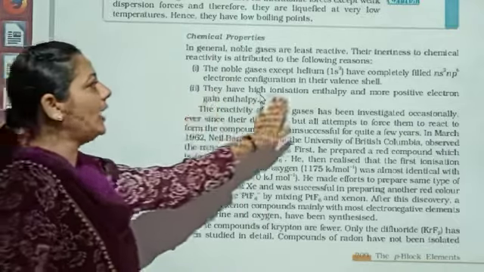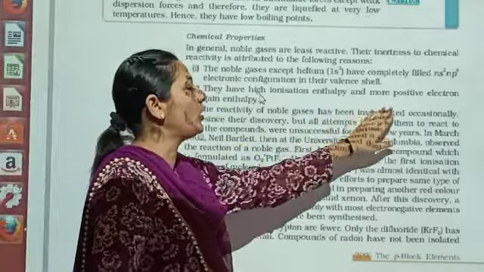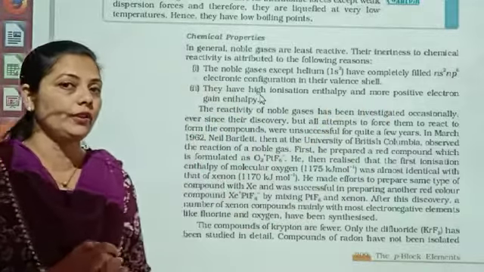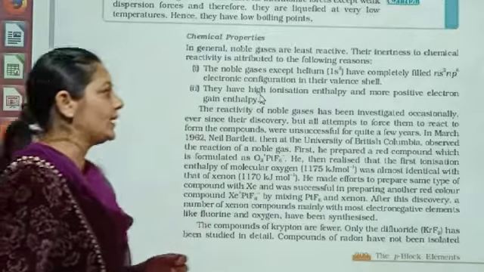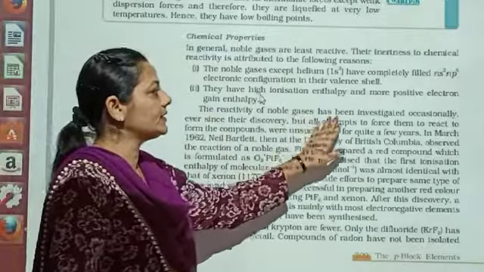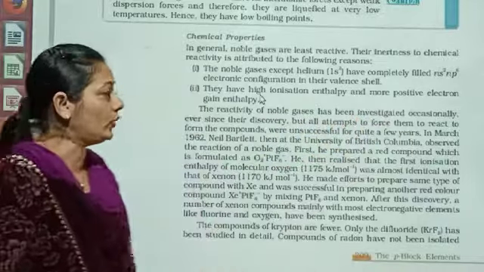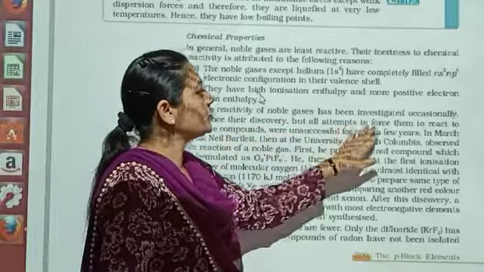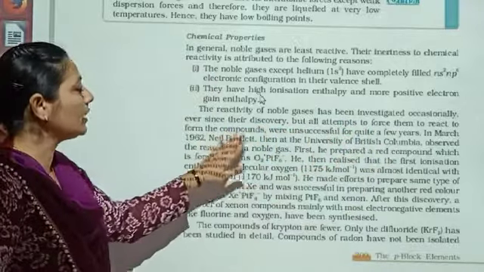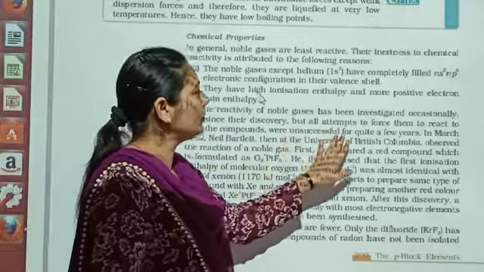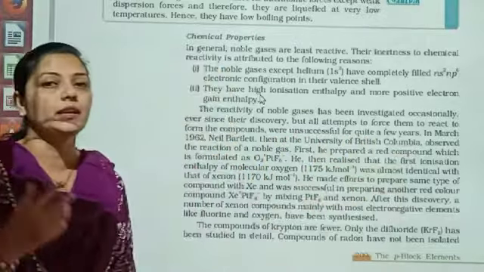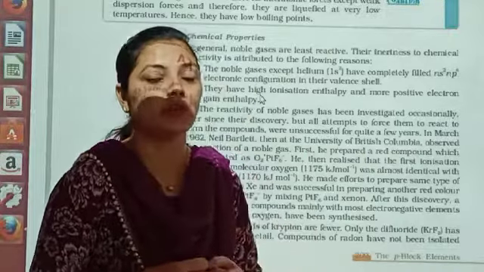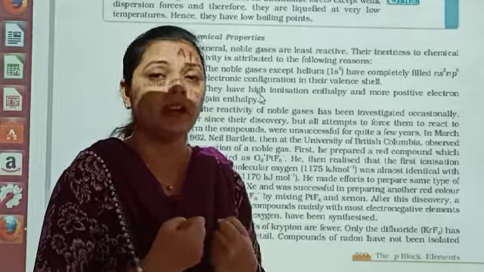Number 2, they have a high ionization enthalpy and more positive electron gain enthalpy. So these are the two reasons because of which we could prove the inertness of the noble gases. The reactivity of the noble gases has been investigated occasionally ever since their discovery. Attempts to force the atoms to react to form compounds were unsuccessful for quite a few years. Okay, initially if we talk about their existence, it would be very difficult to form the compound formation. उसका compound बनाना ये बहुत ही ज़्यादा difficult था. क्यों?